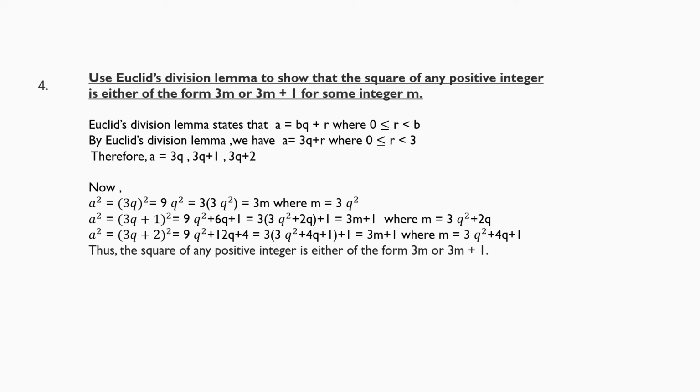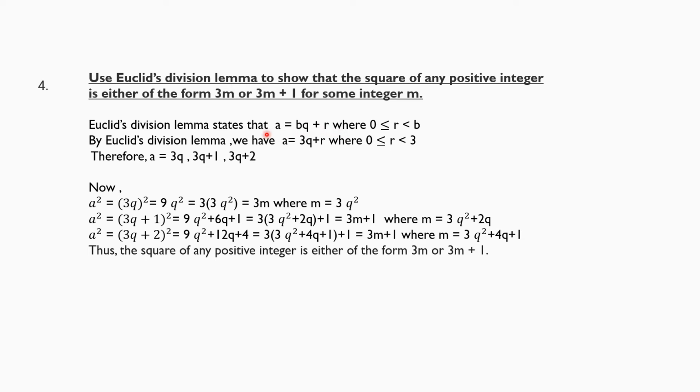Question number 4. Use Euclid's division lemma to show that the square of any positive integer is either of the form 3m or 3m plus 1 for some integer m. First we will state Euclid division lemma here, that is a equal to bq plus r, where 0 is less than or equal to r, which is less than b.